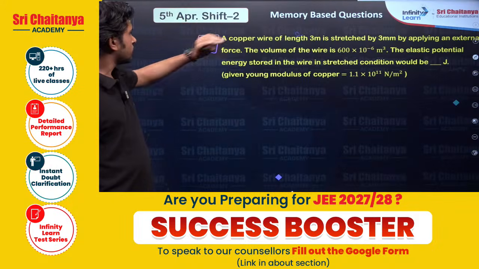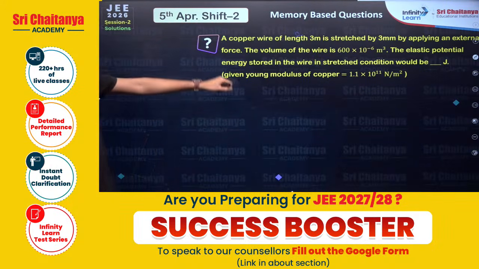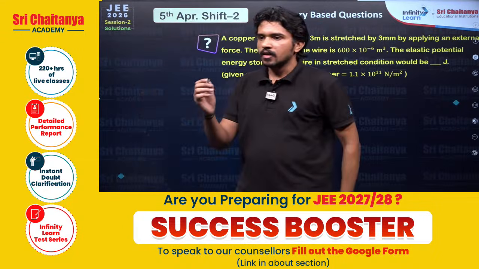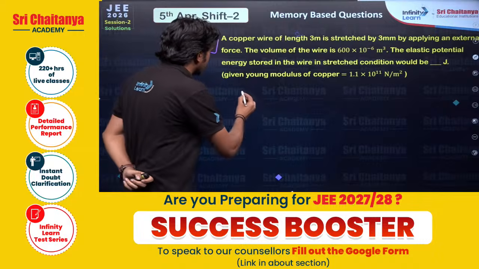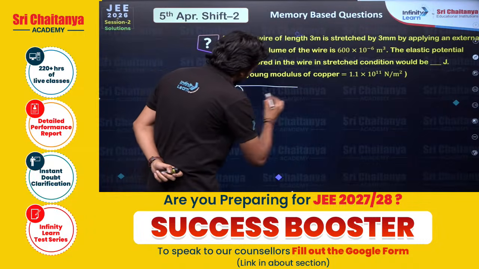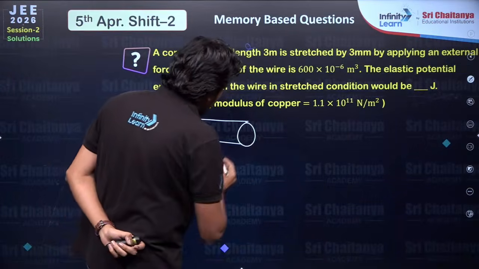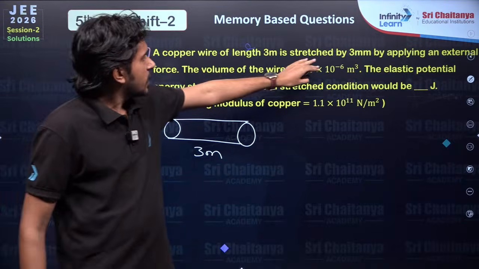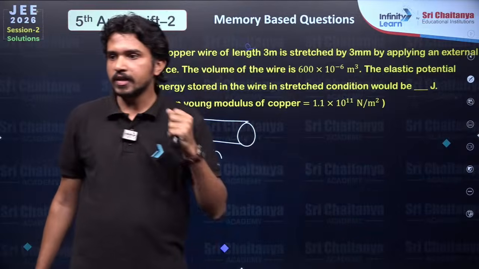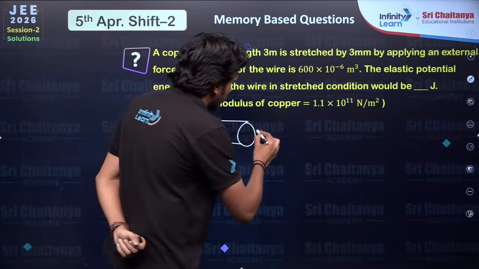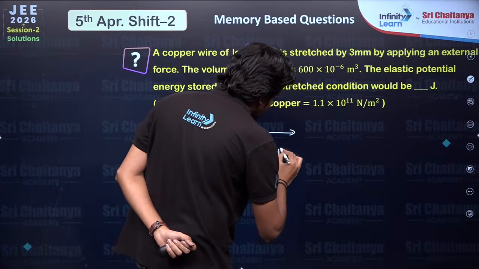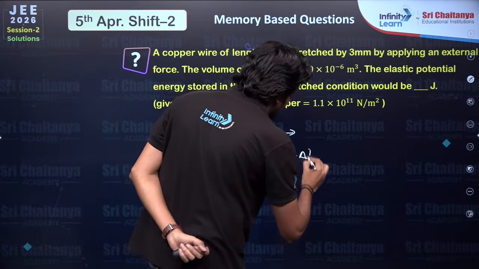Now let's see the first problem. In this problem, we have a copper wire of length 3 meter. This is a copper wire and the length is given as 3 meter. Then it is stretched by 3 millimeter. So the extension in this wire is 3 mm. That means this is given as delta L.